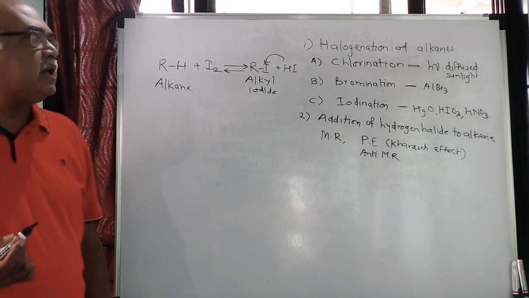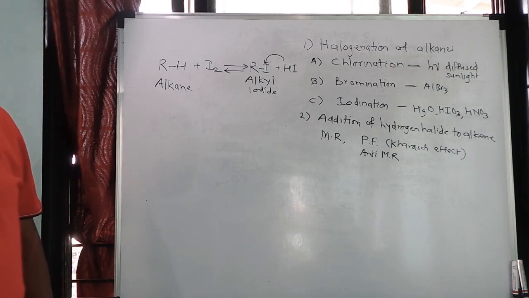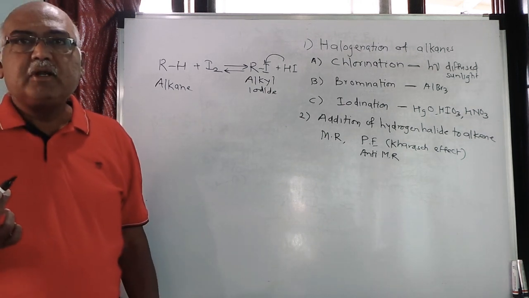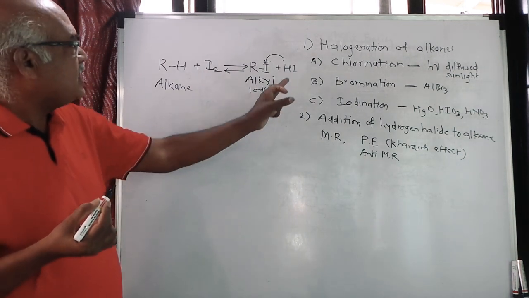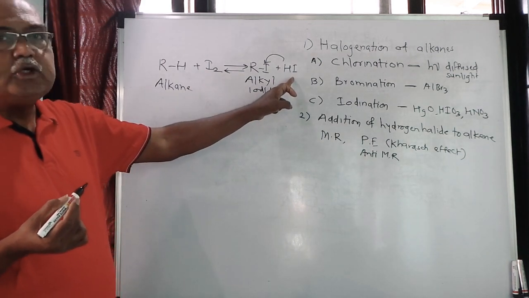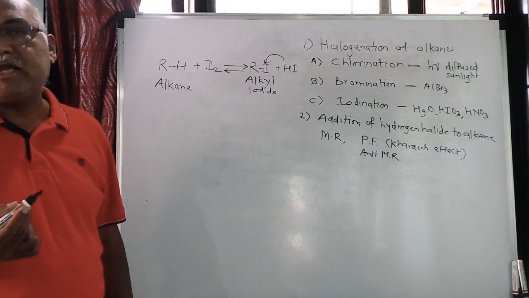So what should be done? When you carry out this particular reaction, you have to see that this HI, which is a reducing agent, should not be found in this particular reaction.